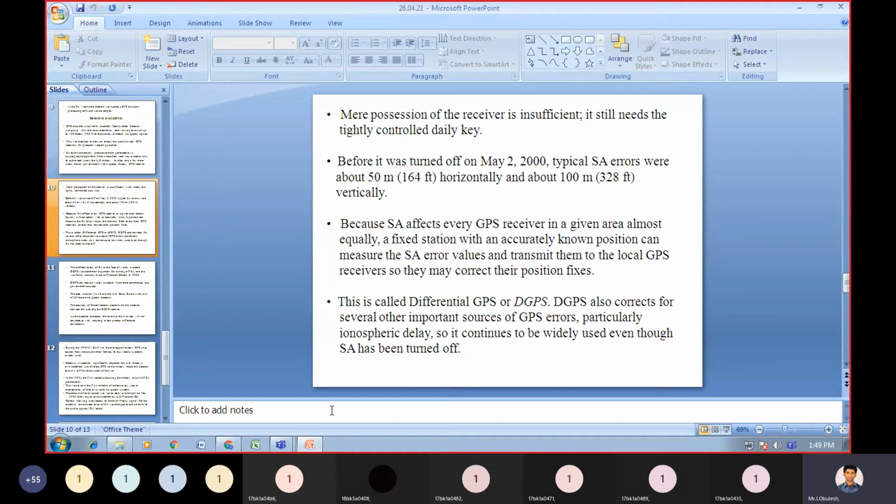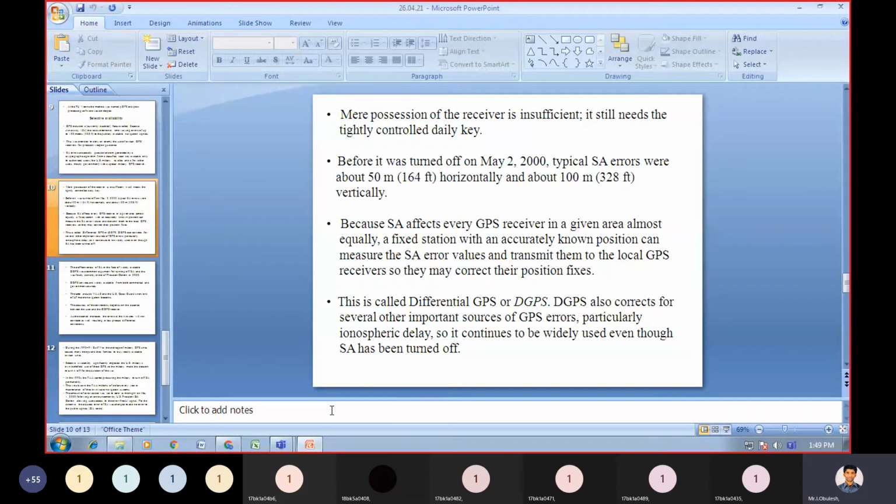Because SA affects various GPS receivers in a given area almost equally, a fixed station with an accurately known position can measure the SA error values and transmit them to the local GPS receivers, so they may correct their position fixes.